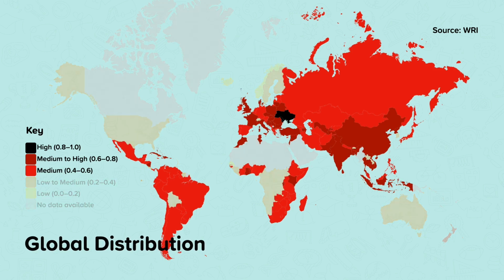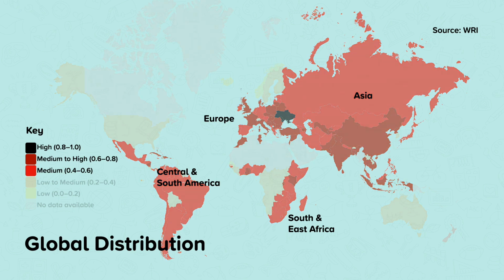Much of Central and South America, Europe, South and East Africa, and Asia are vulnerable to drought. In most cases, this is the result of dry climates, a high reliance on agriculture, and large populations.